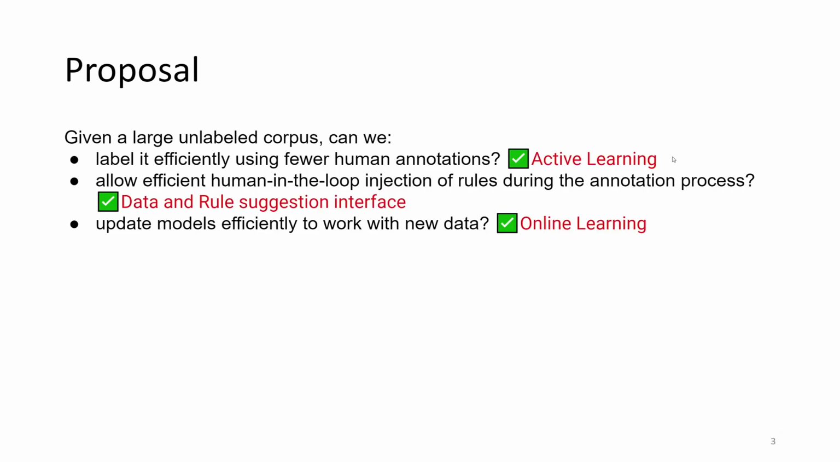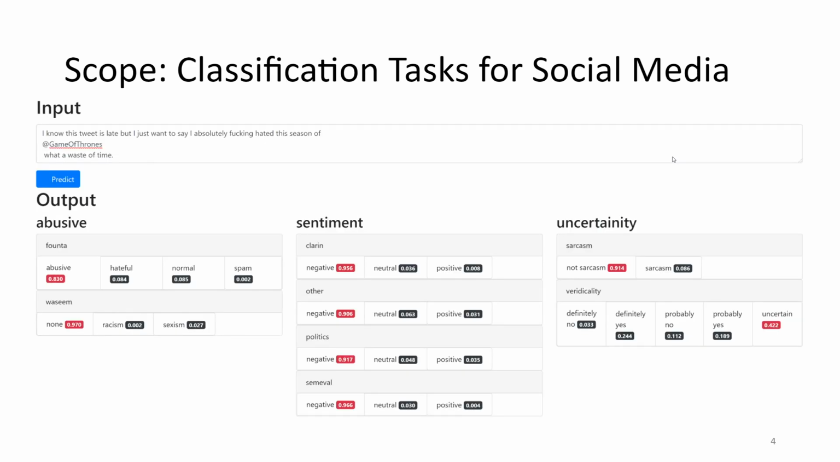Our goal is to utilize active learning for the efficient labeling using human annotations. Also to use data and rule suggestion interface to support human-in-the-loop injection of rules, and to utilize online learning for updating the models very efficiently as new data comes. For this presentation, we are focusing mainly on classification tasks for social media, which comprise abuse detection, sentiment classification, and uncertainty detection tasks.